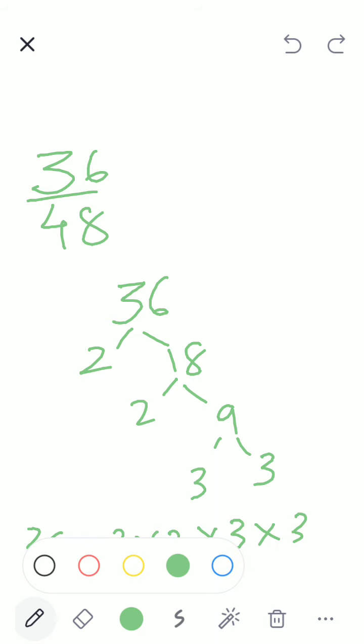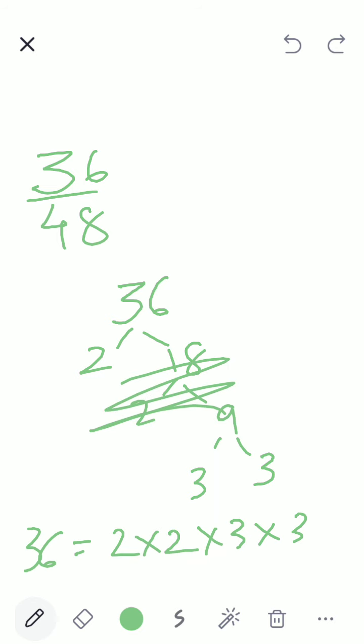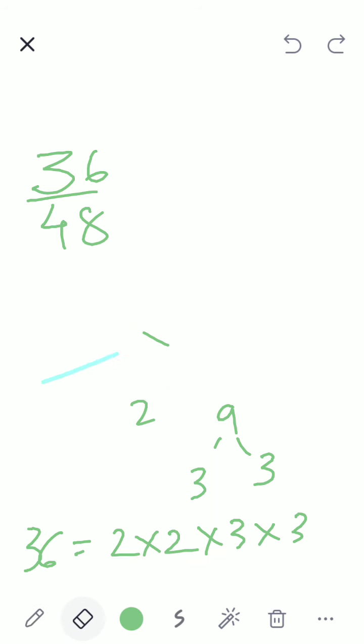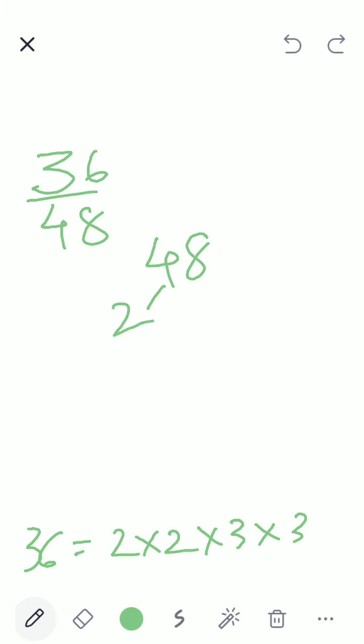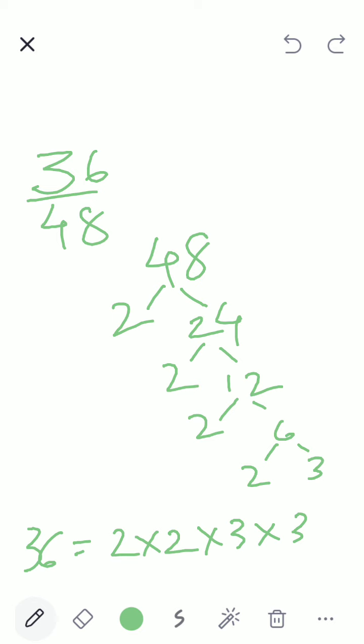Correct? Yeah, and then you can find 48 also. Then you have 48. Then you have 2, 24, 2, 12, 2, 6, 2, 3. So you have 2 multiplied by 2 multiplied by 2 multiplied by 2 multiplied by 3.